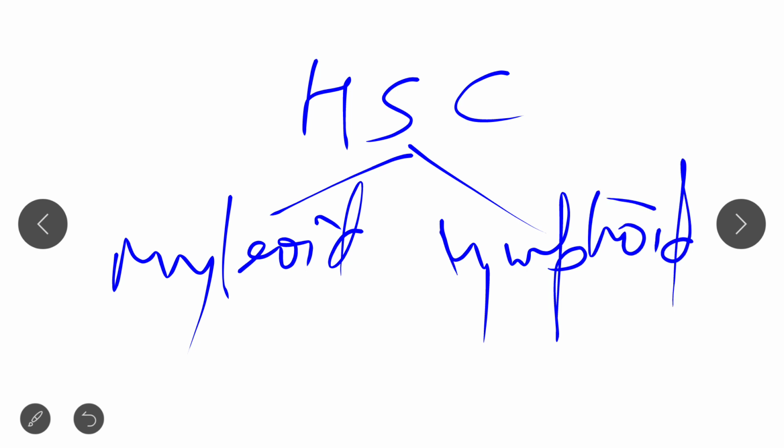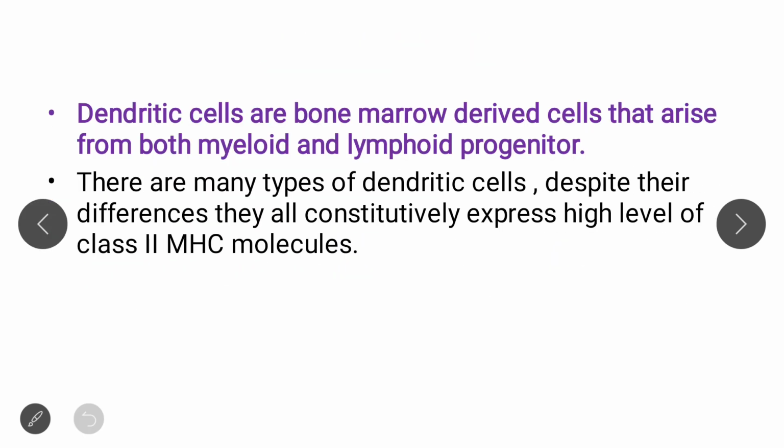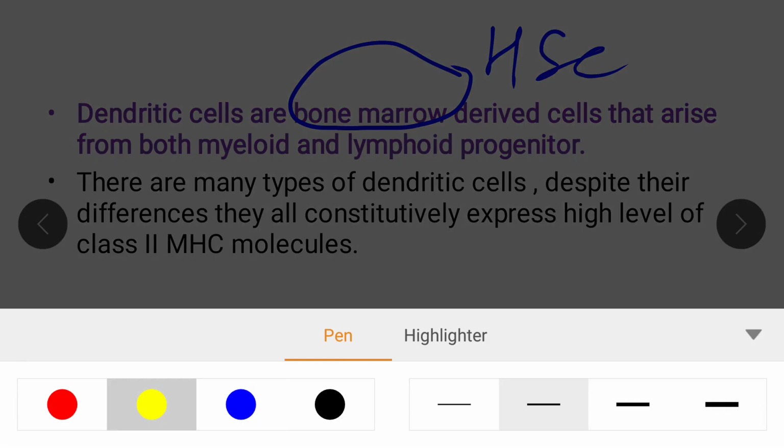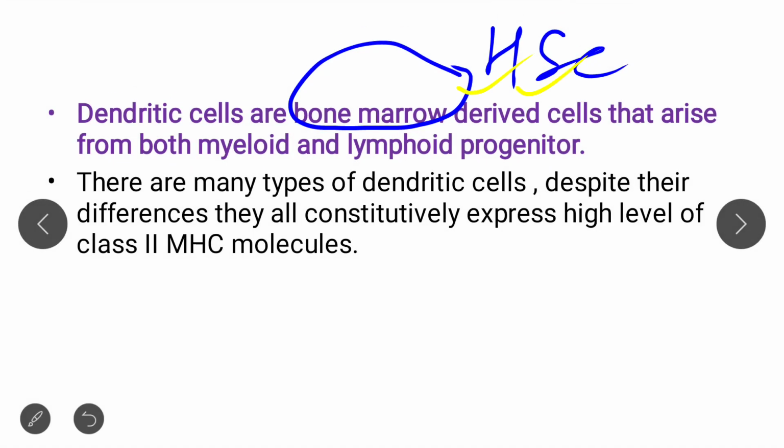But I will discuss this in detail in my next classes. First of all, you have to learn more about the dendritic cell today. So just remember that dendritic cells are basically bone marrow derived cells, derived from the hematopoietic stem cell, and arise from both myeloid and lymphoid progenitors. It means dendritic cells are the only class of cell present in both myeloid and lymphoid progenitors of the hematopoietic stem cell.